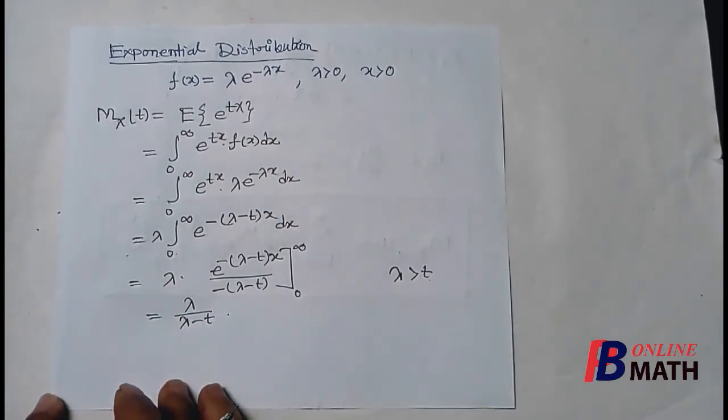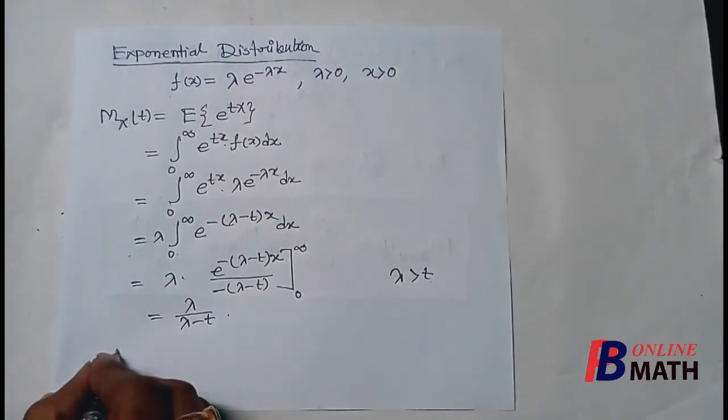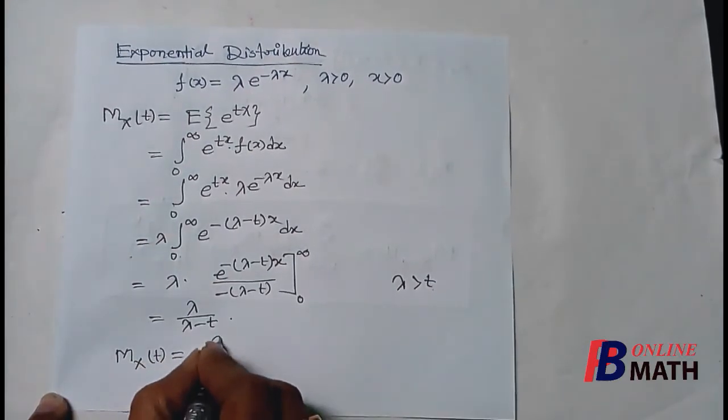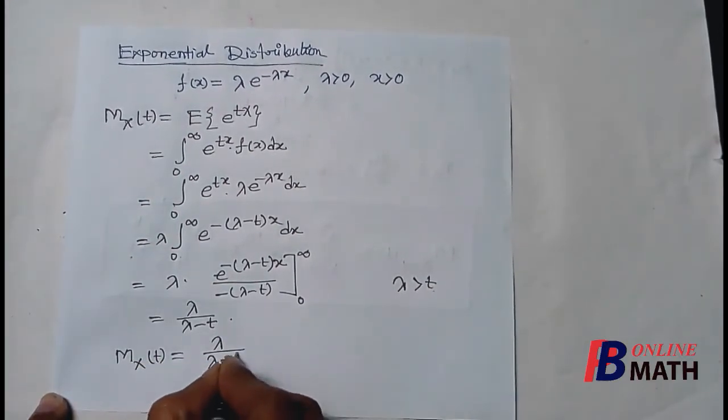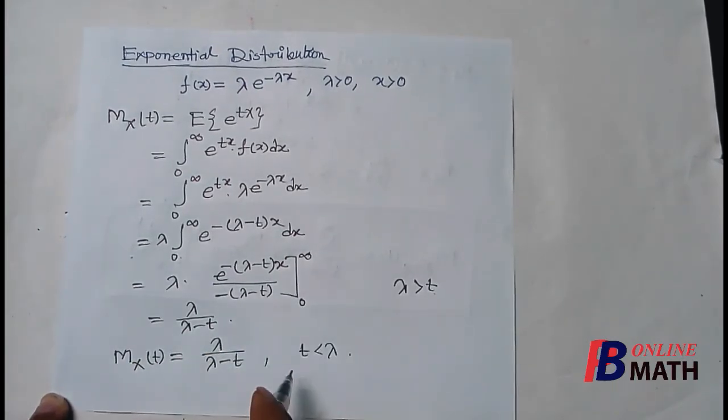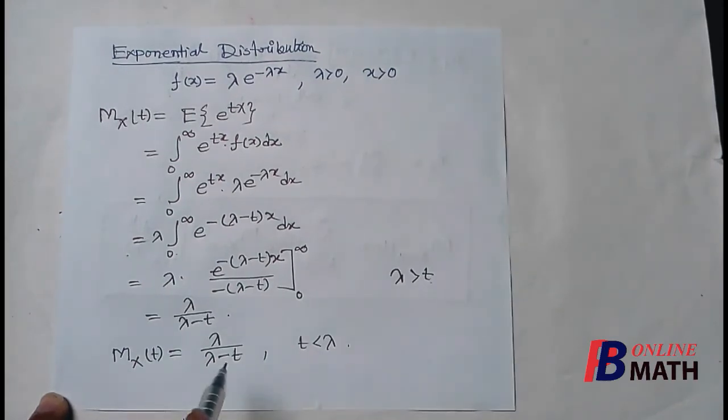lambda minus t. Therefore, we write that the moment generating function about the origin for the exponential distribution is lambda by lambda minus t. But here t must be less than lambda. So this moment generating function is not valid for any value of t, but it is valid only for t less than lambda. So using this moment generating function, we can find the mean and variance.